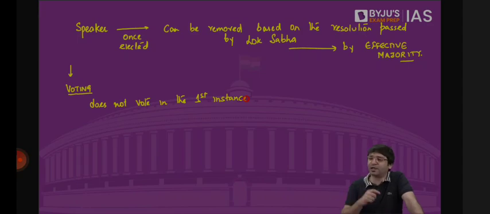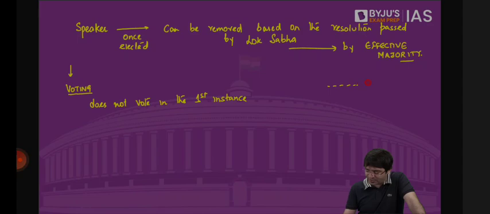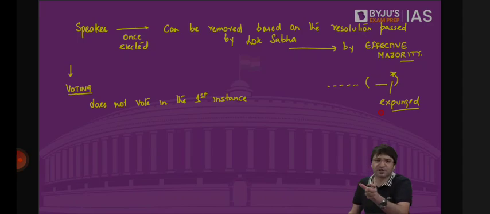If you have used some words which are objectionable, I will then say that these words are to be expunged. That means although you have uttered these words, these words will not be recorded. That is why if you look at the transcript of some speeches, you will see that some lines are mentioned, but then there are some empty words with an asterisk mark saying these remarks have been expunged. Whatever was said, we don't know why, because these remarks have been expunged. Clear? So that's the job of the speaker.